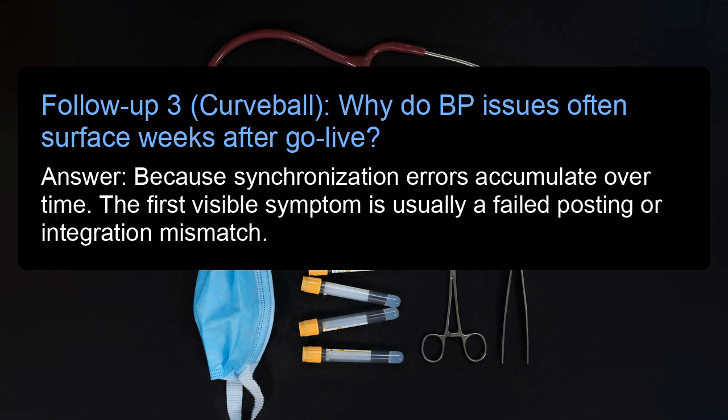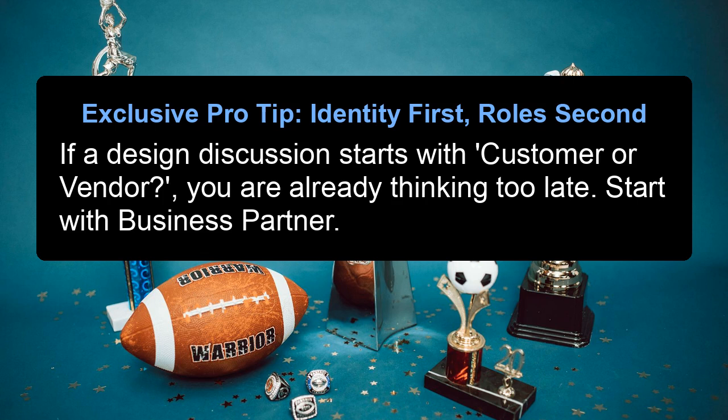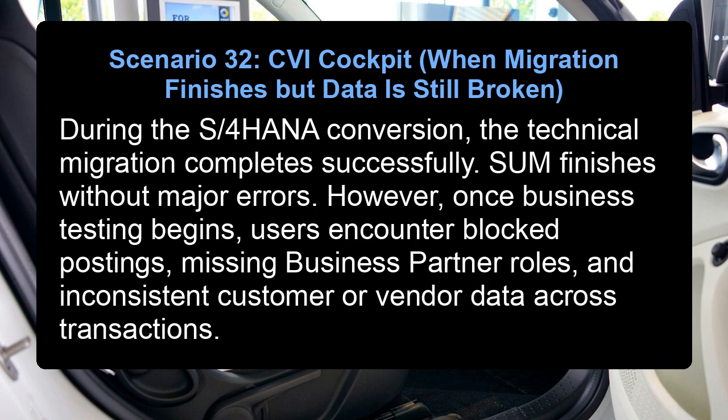Follow-up 3. Curveball. Why do BP issues often surface weeks after go-live? Answer: because synchronization errors accumulate over time. The first visible symptom is usually a failed posting or integration mismatch. Exclusive pro tip, identity first, roles second. If a design discussion starts with customer or vendor, you are already thinking too late. Start with business partner.